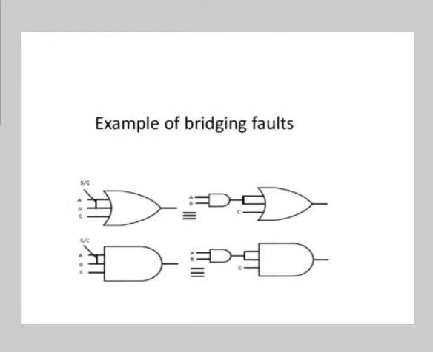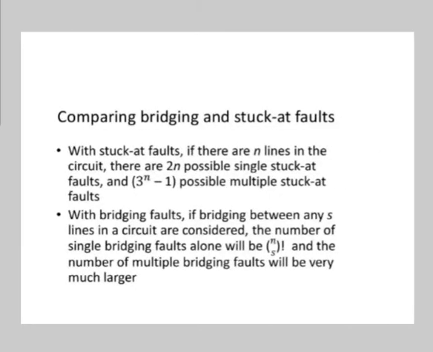So here are the examples of the bridging fault. So here is a comparison of bridging and the stuck-at fault. With stuck-at fault, if there are n lines in the circuit, then there are 2n possible single stuck-at faults and 3 raised to n minus 1 possible multiple stuck-at faults.